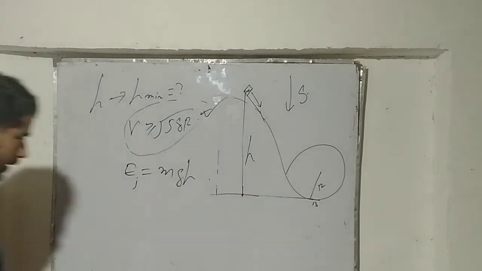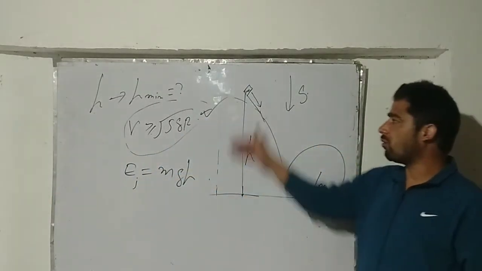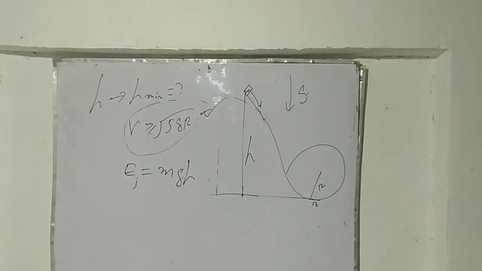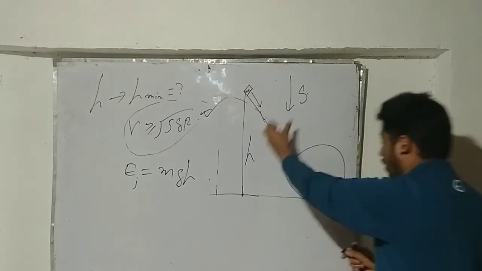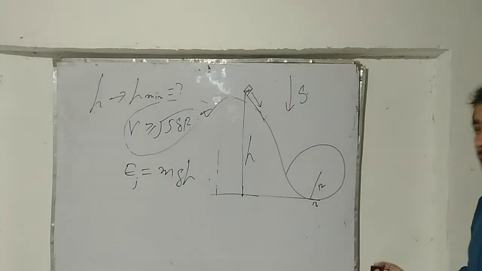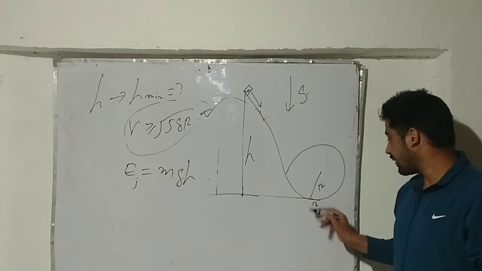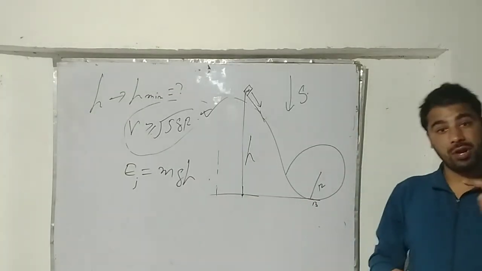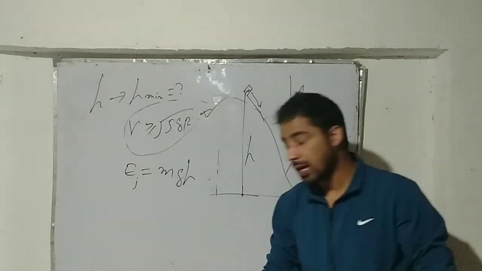Now when my particle reaches here, let us assume that is my point B, where B is a representation of the bottommost point. It's a kind of reference point from which we measure the potential energies of this particle. When this box moves along this trajectory and reaches here, it will have some velocity. Here the particle's potential energy will definitely be zero, because this is my reference where I measure the potential energies.